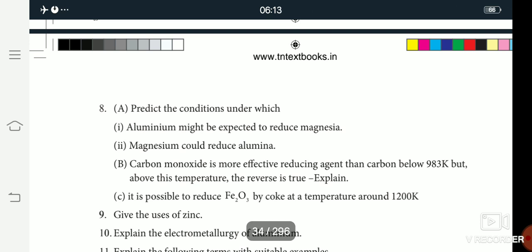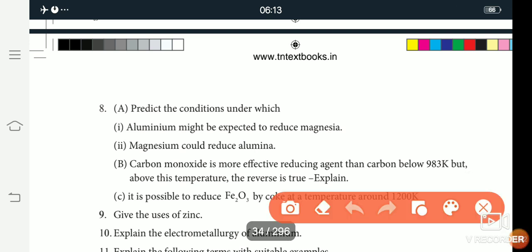Iron oxide reacts with carbon, the reducing agent, and the products are iron and carbon monoxide. This is the answer for question number 8. All the answers are to be given using the Ellingham diagram.